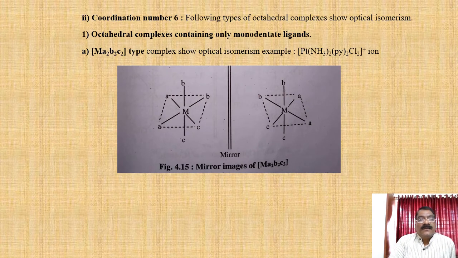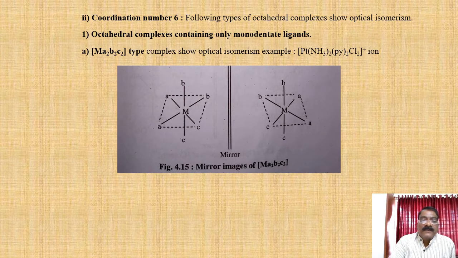Now we are going to see coordination number 6. For coordination number 6, octahedral shape for the complexes, and this shows optical isomerism. The octahedral complexes containing only monodentate ligands, see for example, Ma2b2c2 type of complex, it shows optical activity. For example, [Pt(NH3)2(Py)2Cl2]+ ion.